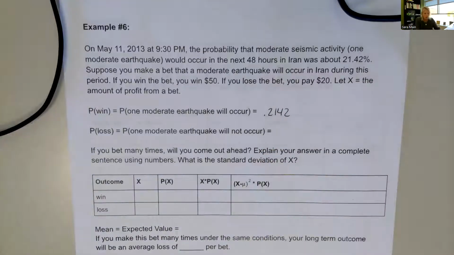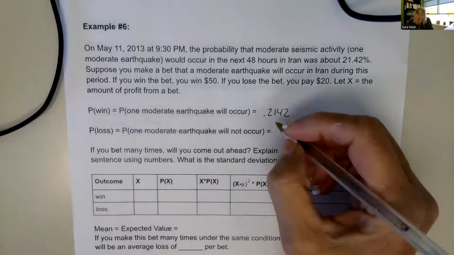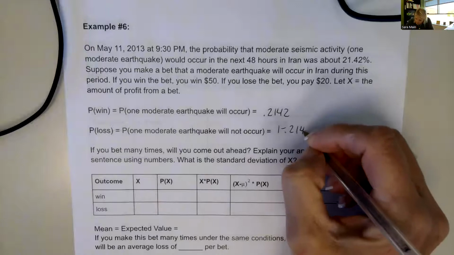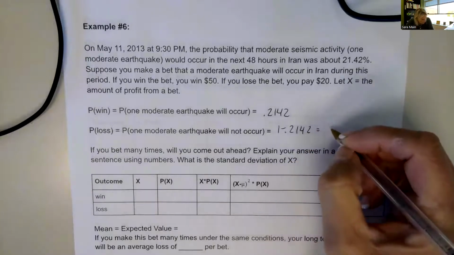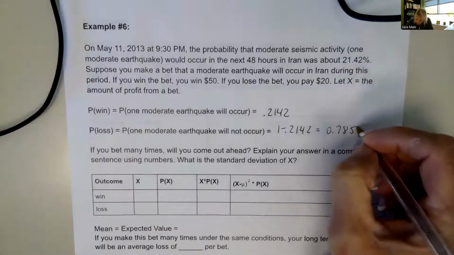The probability that an earthquake will not occur is 1 minus that, which is 0.7858.